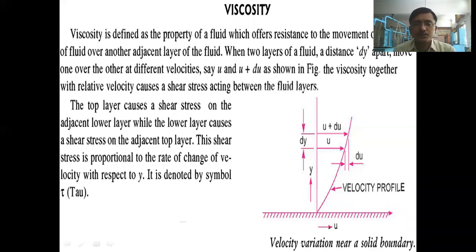In previous lecture, we have studied the various fluid properties like mass density, weight density, then specific volume and specific gravity. And also we have solved some problems based upon these four properties. So let us revise these properties within few minutes, and then we will move towards to learn new fluid property, that is viscosity. Okay. So now who will tell me what is the definition of mass density, or what is mass density?